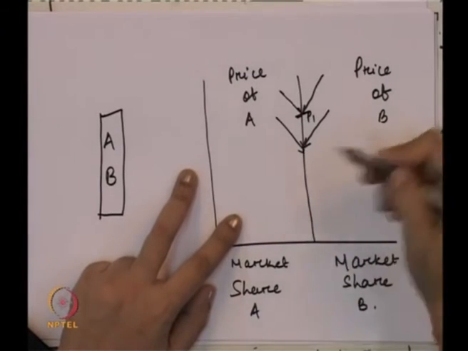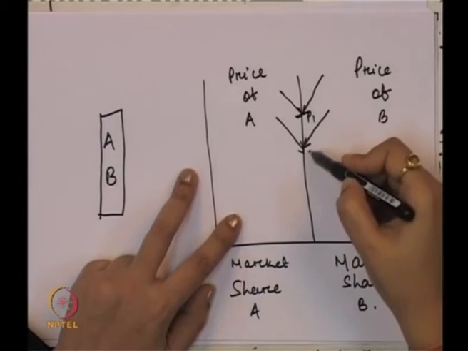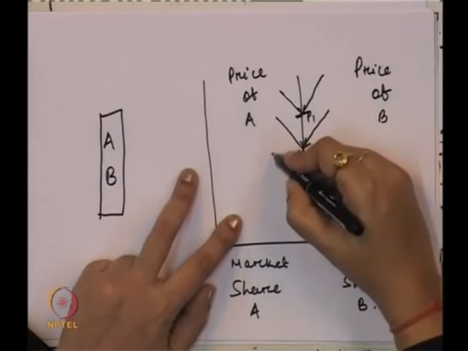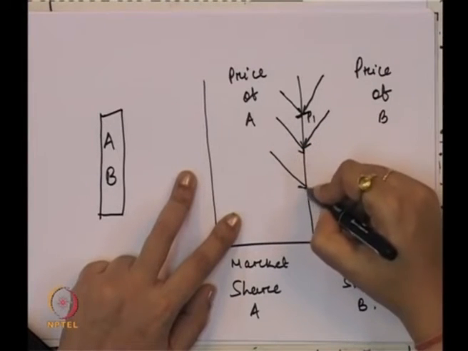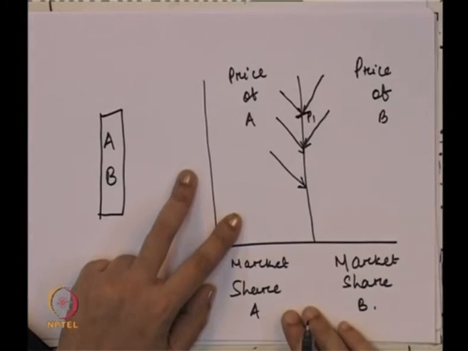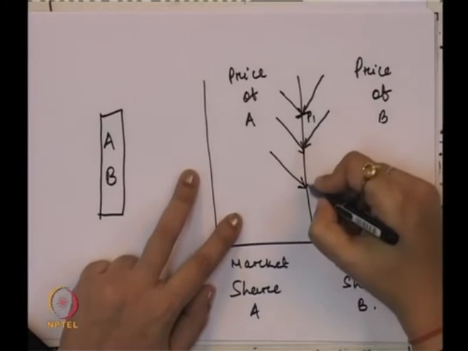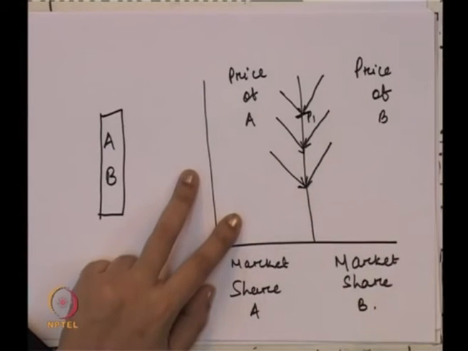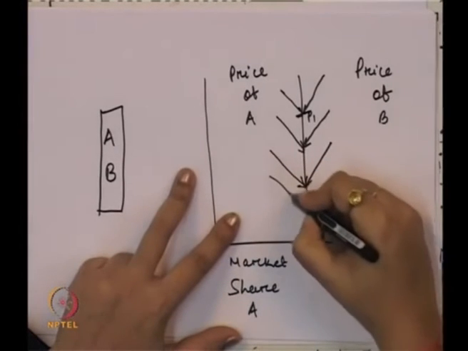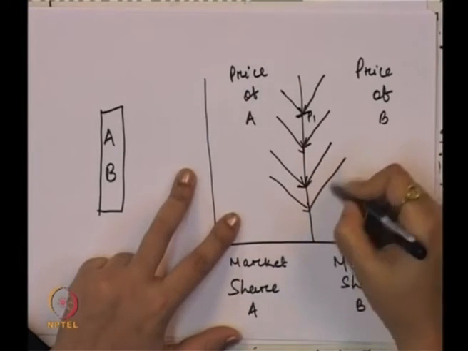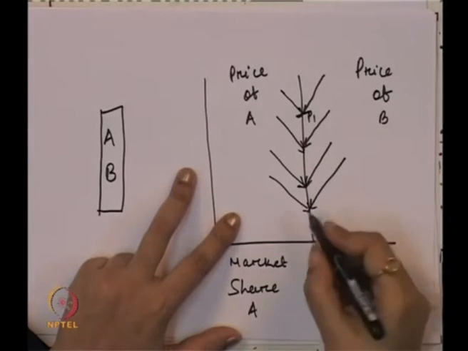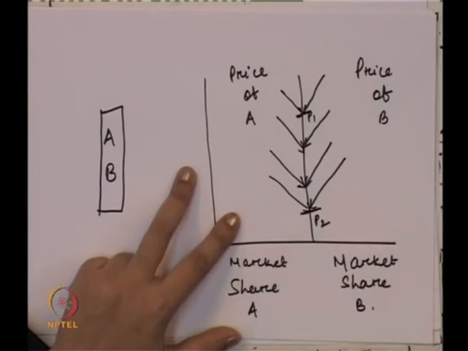Now again, what will be the reaction of B? Knowing that A has already reduced the price to get the market share, B will reduce again in order to get the market share. What will be the reaction of A? B has already reduced again to gain the market share, so A will also reduce. This will continue, again and again by both. This is the price P2.